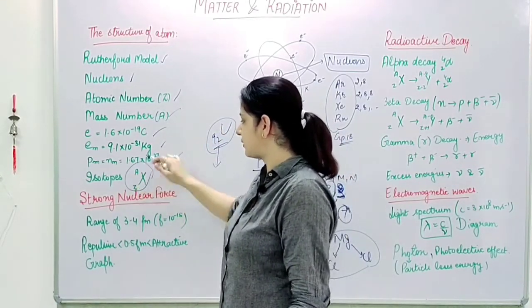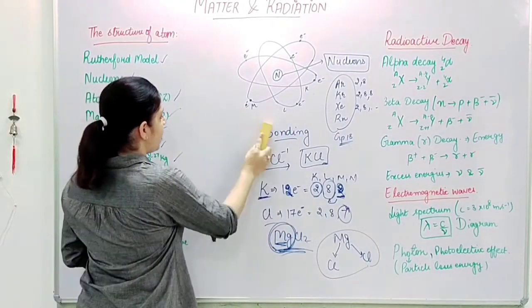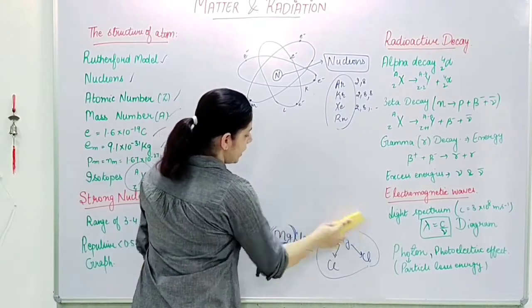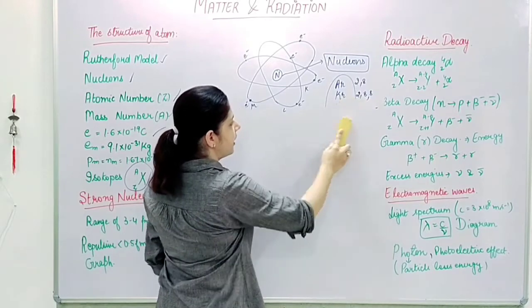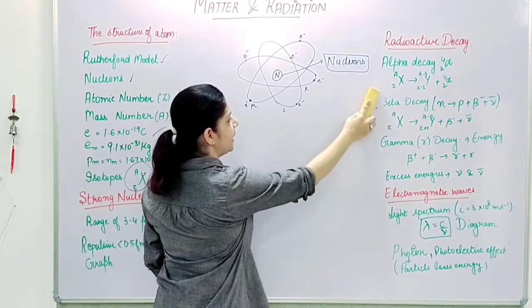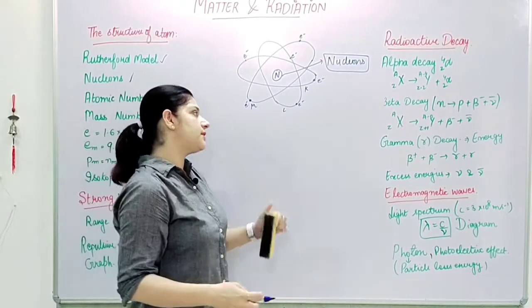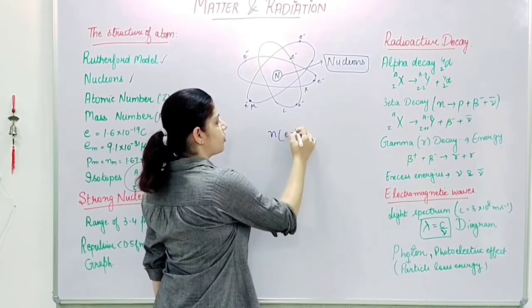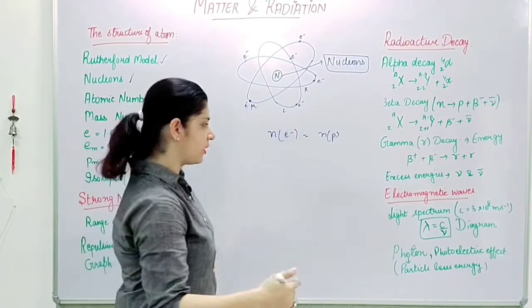Now comes the isotopes. What are isotopes? Now for isotopes, we are saying that we have an atom which should be electrically neutral. For being electrically neutral, the number of electrons should be equal to the number of protons, which we cannot change.